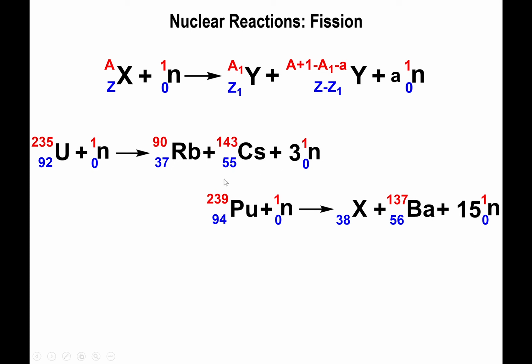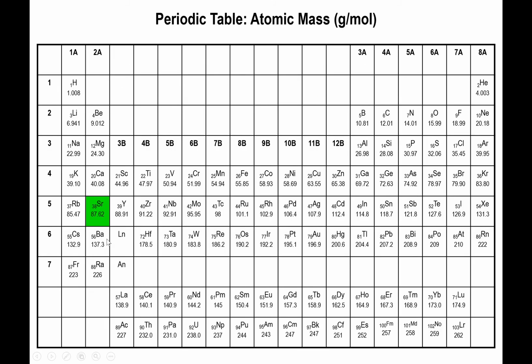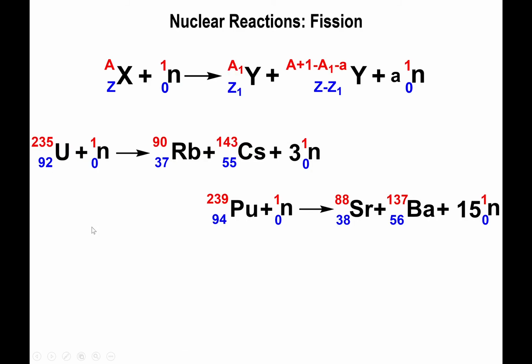And for the mass number, 239 plus 1 is 240. 240 minus 137 will give you a number. That number needs to be subtracted not by 1, but rather by 15 times 1. So the number you should get here will be 88. I recommend you do that with your calculator just to avoid making mistakes. Now, element 38 is actually strontium. So we will just input the symbol as Sr for the missing particle.